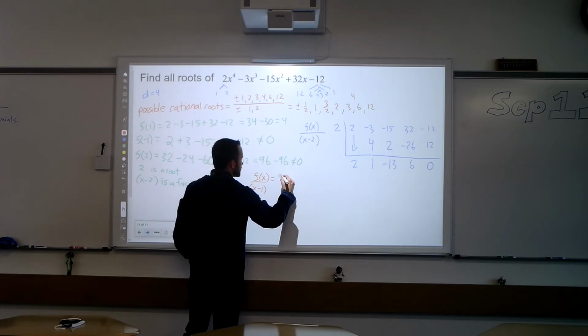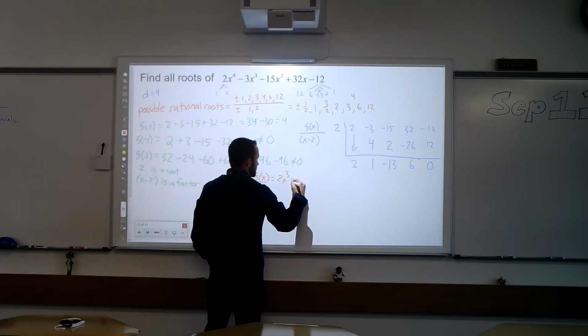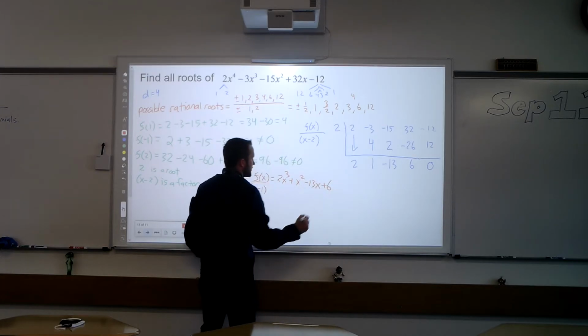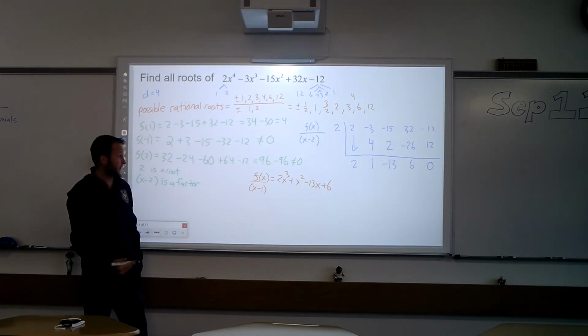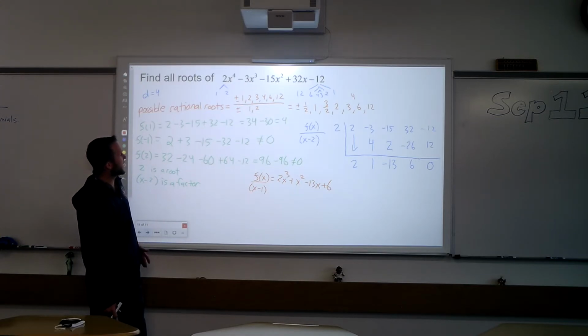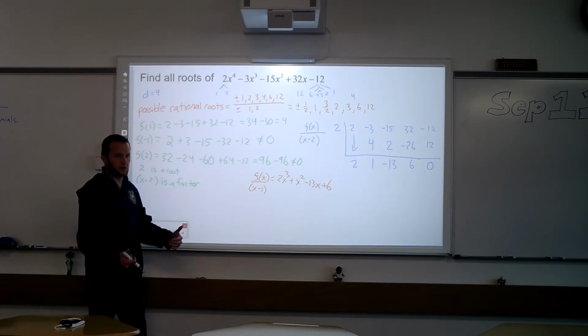This is going to be 2x to the 3rd plus x squared minus 13x plus 6. Can we factor that? Nope, we can't factor that. I can try grouping, but it doesn't work. So it means we're going to have to just keep going here.